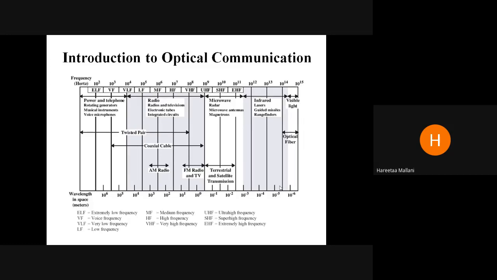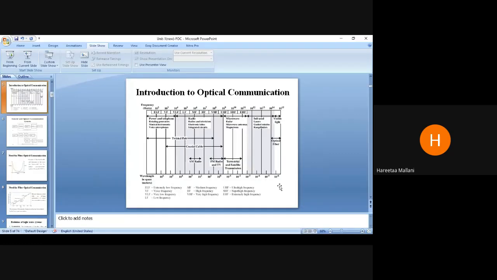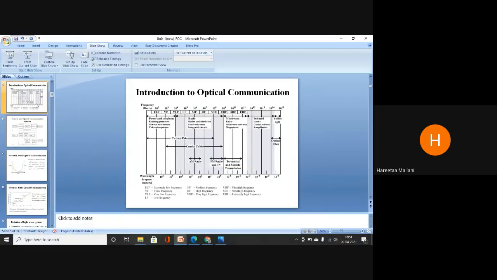ठीक है, so this is my overall electromagnetic spectrum. And this is very important. We all should remember. See, applications are shown over here: AM radio, FM radio, terrestrial and satellite communication. And here for optical fiber I will use. This is the overall electromagnetic spectrum showing the region used for optical fiber communication.